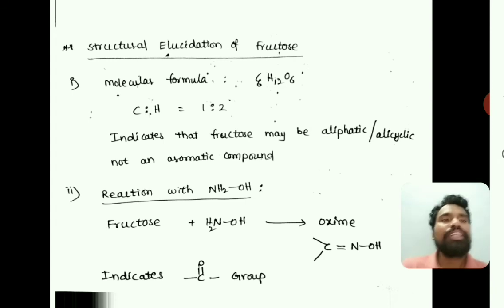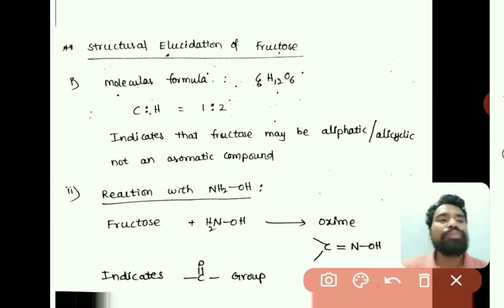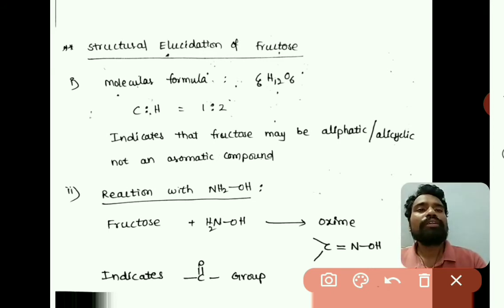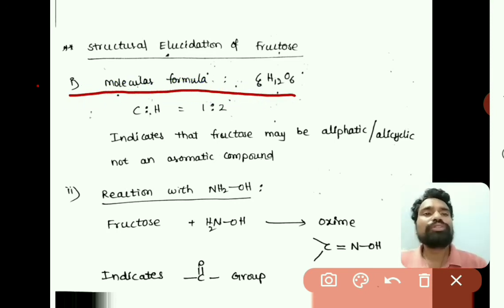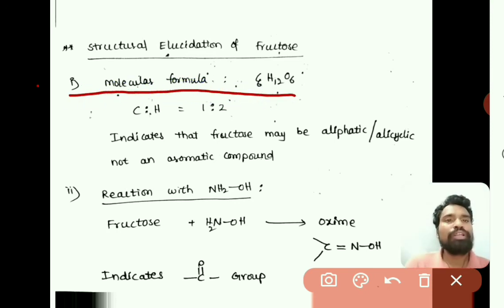Now we will see the structural elucidation of fructose, or open chain structure elucidation of fructose. This is similar to the glucose structural elucidation, because there are some similar kinds of reactions. Based on that we will identify how the open chain structure of fructose would be. So the molecular formula of fructose is C6H12O6.